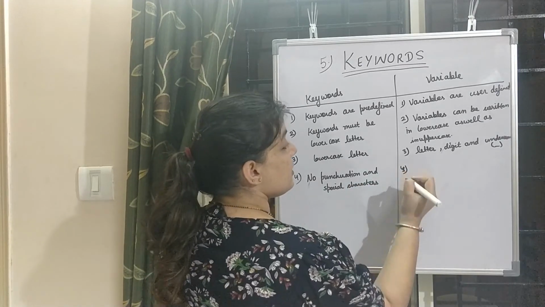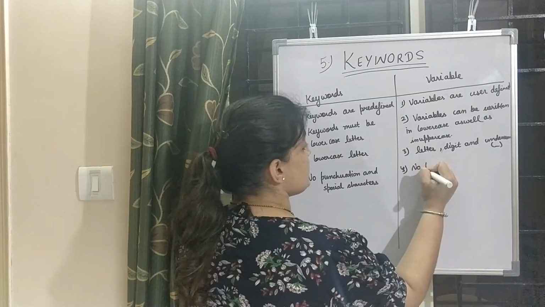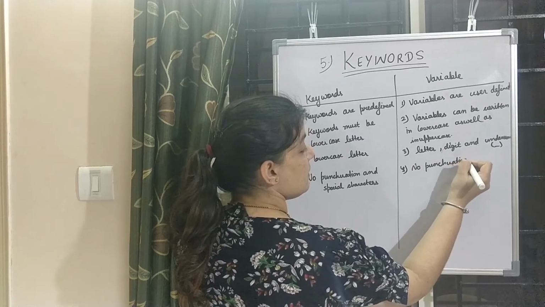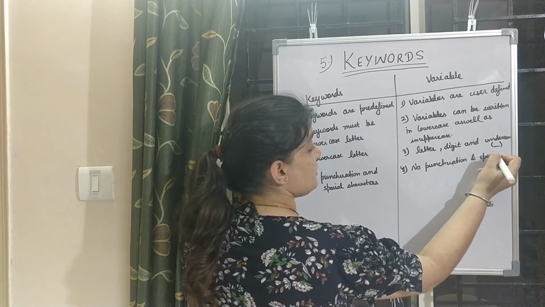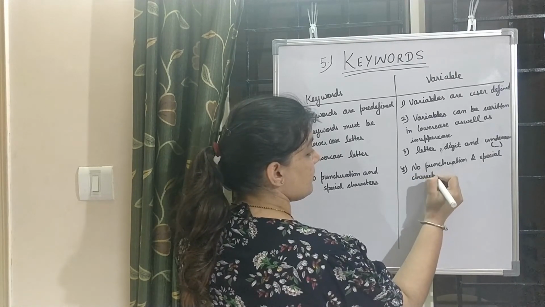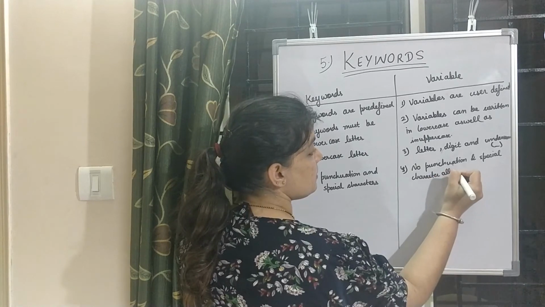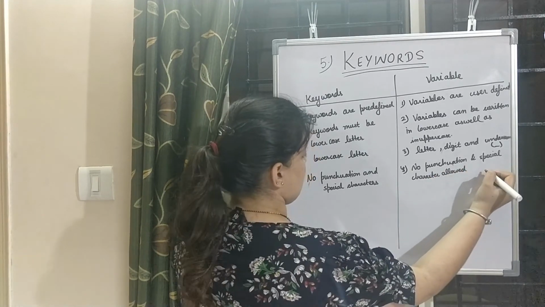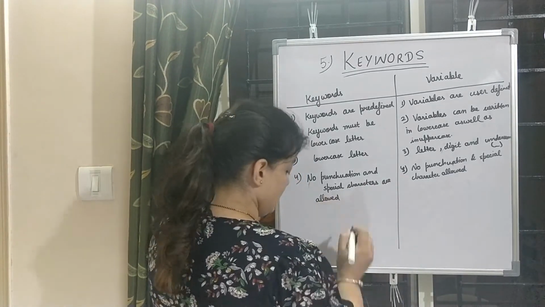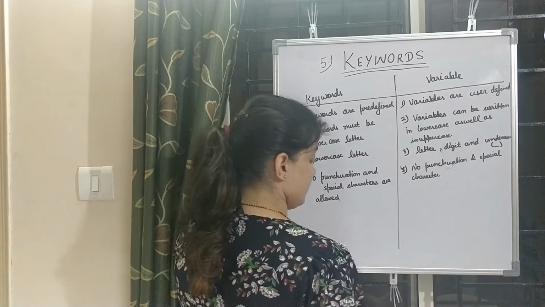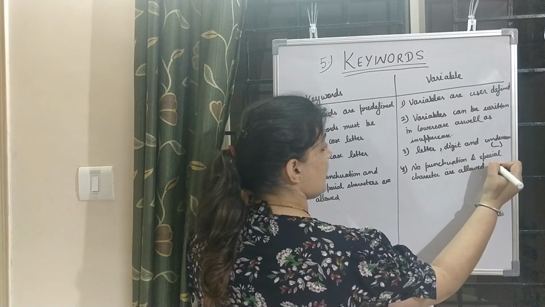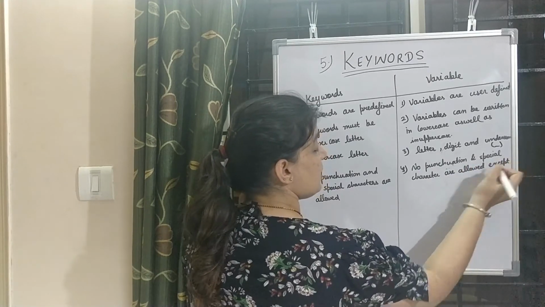While in variables, no punctuation and special characters are allowed, except which special character? Underscore.